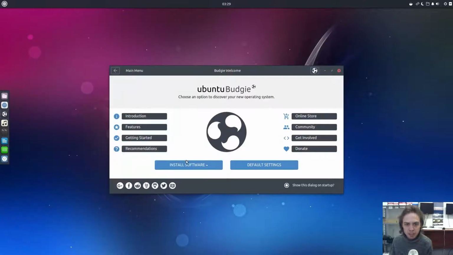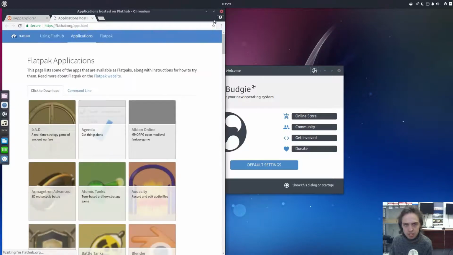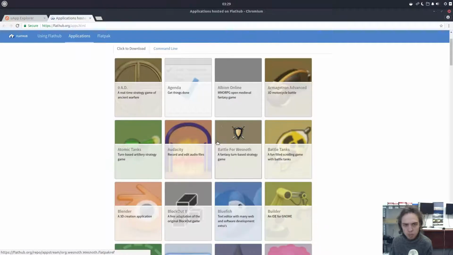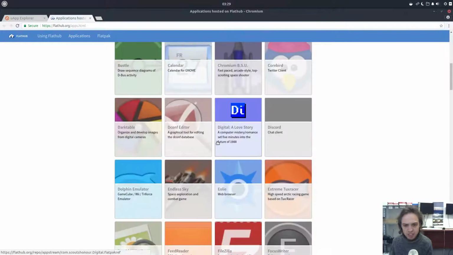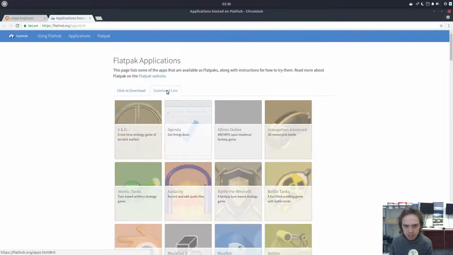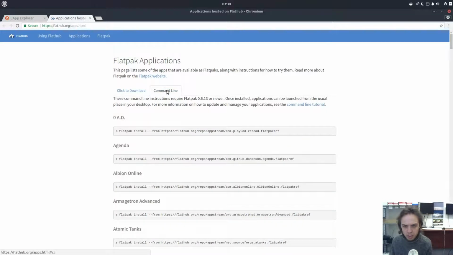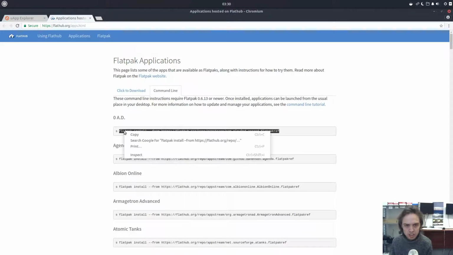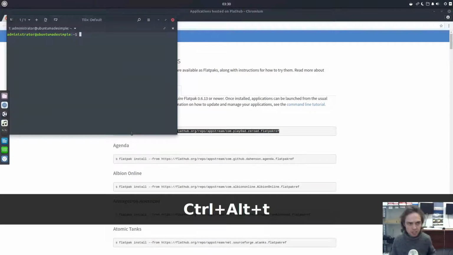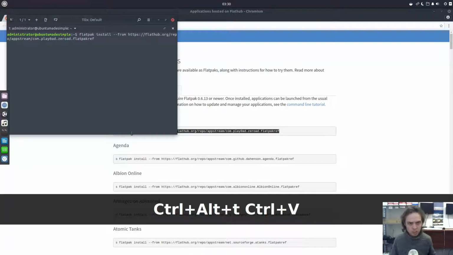And the Flatpak app is a bit even more organized. As you can see, it's many Flatpaks, games, or whatever you want. And also the command line is exactly what you have to type into the command line to install it. So let's try the first one, for example. Let's say copy, let's press Ctrl Alt and T together to open up a terminal. And paste the command.